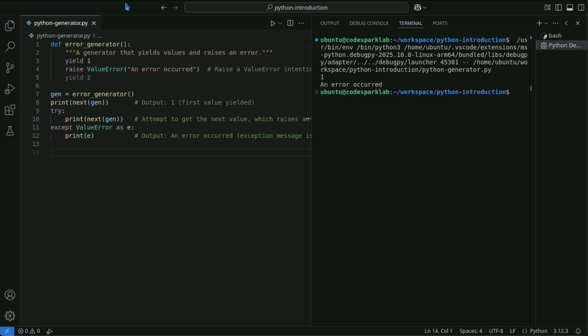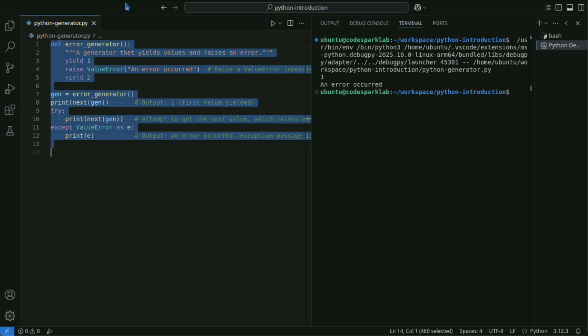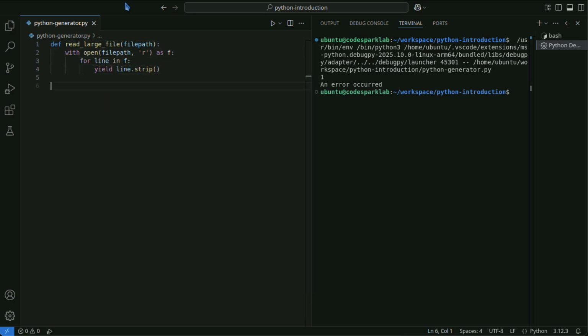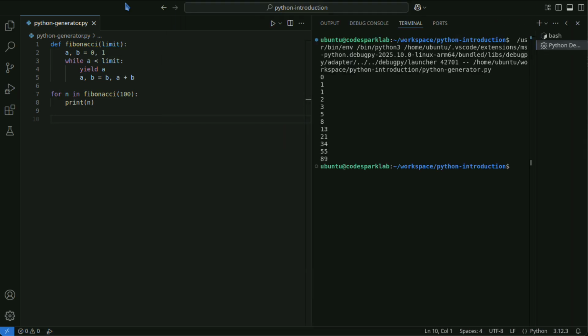Let's look at some use cases of generators. This function reads a text file line by line using an iterator, trims whitespace from each line, and returns it as a generator, allowing large files to be processed with low memory usage. This code uses a generator to sequentially generate Fibonacci numbers less than the upper limit and outputs them using a for loop.